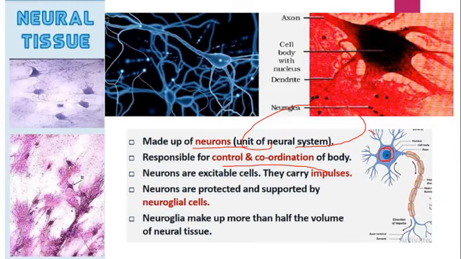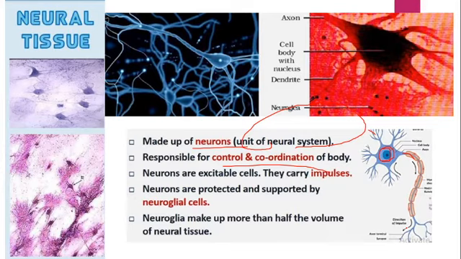So this part is called axon, right. And you can see that it is a long thread-like structure. That's actually called the axon. And at the end you can see that there will be some branchings, right. Fine branches are arising from the axon. So these are called axon endings or nerve endings, right.